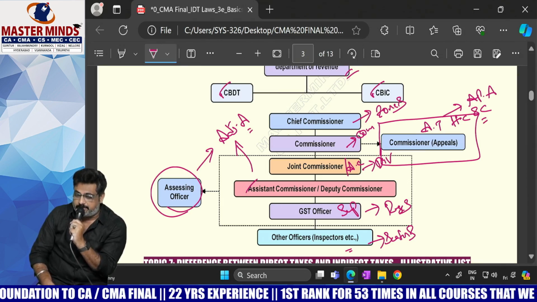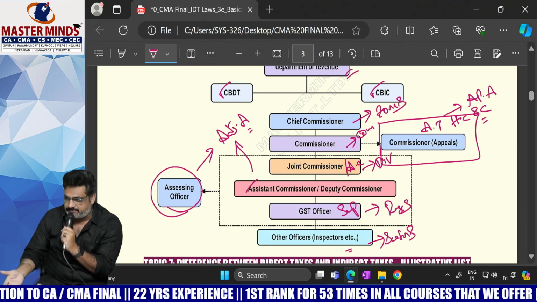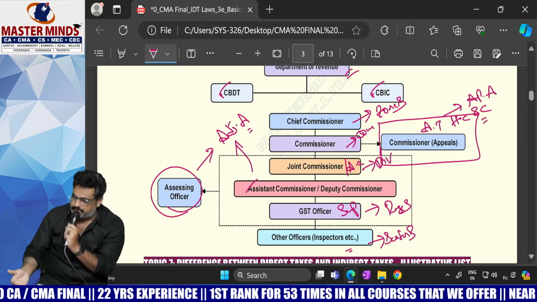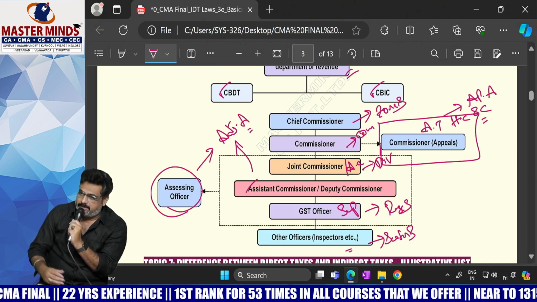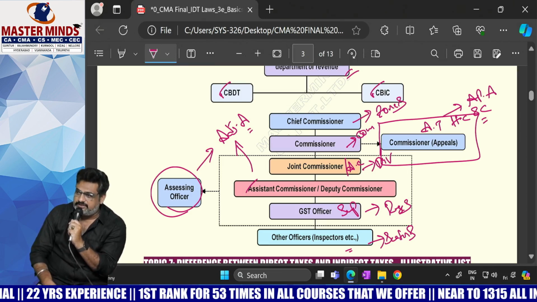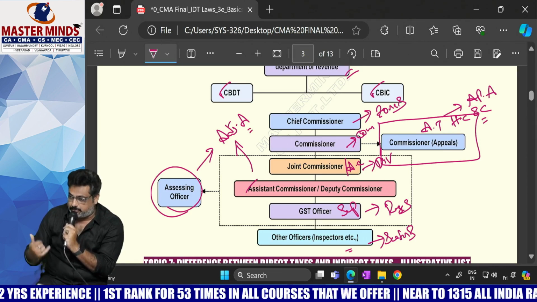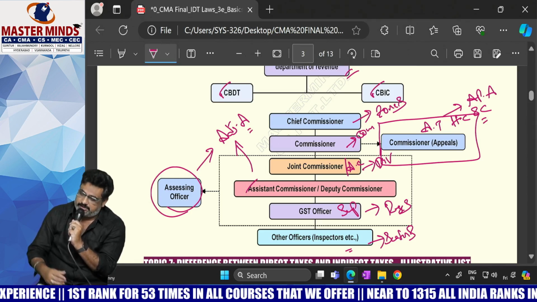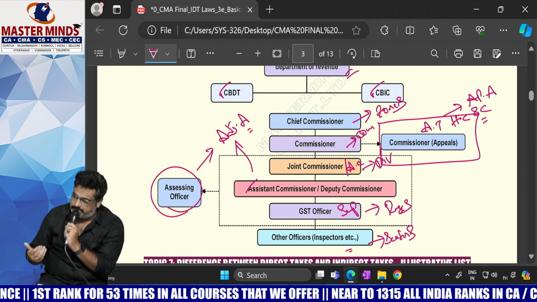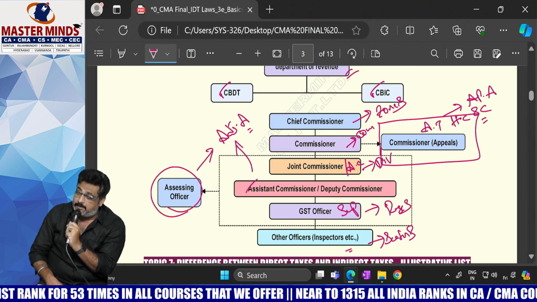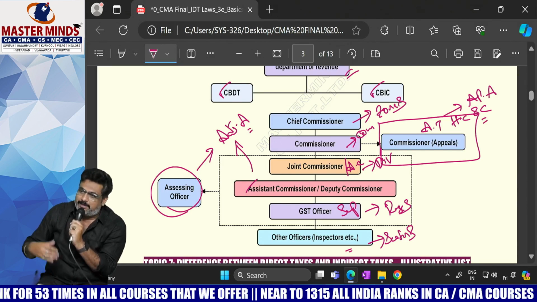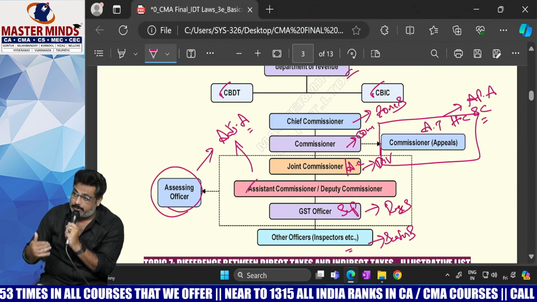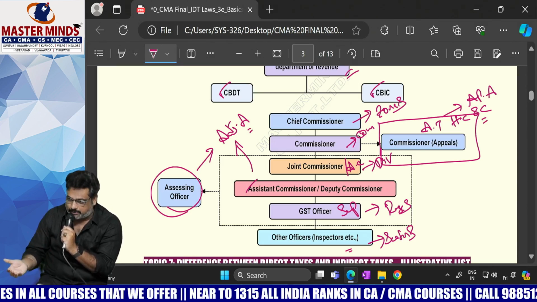Adjudication means dealing with the taxpayers. Let's say issuing show cause notices to them. You just forgot to pay the GST, please pay it. Those people will issue the notice. And after receiving your reply, then he will ask you to pay that amount along with interest. Sometimes penalty is also levied.